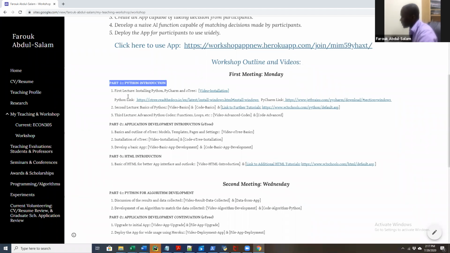Here, given our understanding of Python, we try as much as possible to see how we can develop the basis of developing an app. To do that, we need to know what oTree is. So I'll take you through the theory behind oTree in terms of what the model is, what the template is, what the pages are, as well as the settings. So there's going to be a video that will help you with the files as well. Then again, I would like you guys to install oTree and see how it works.